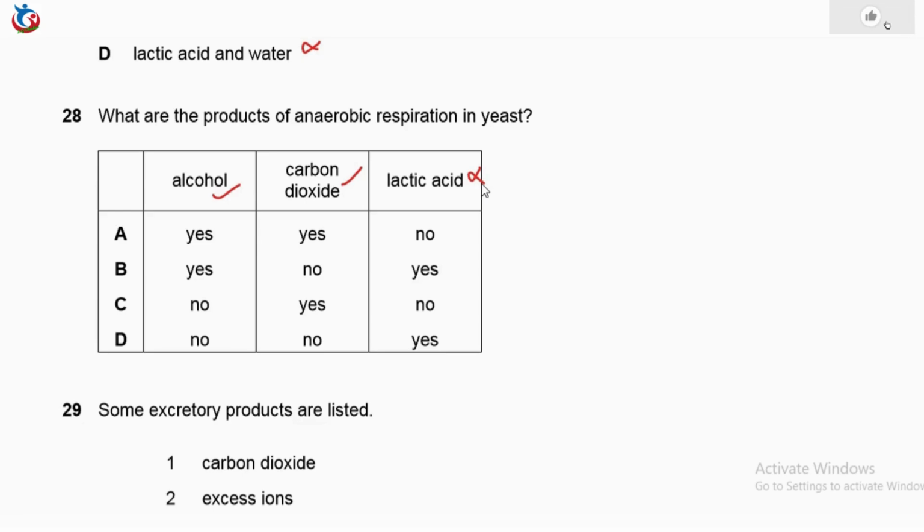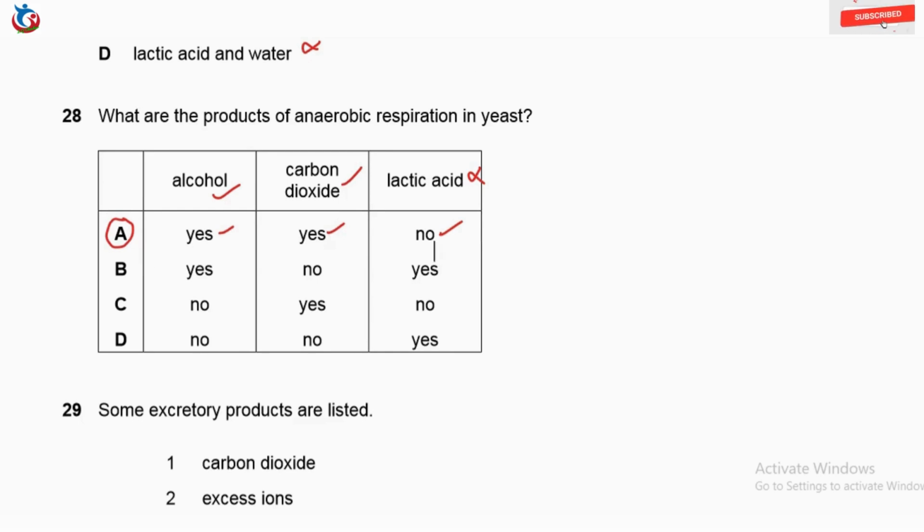So because of that, automatically our answer will be option A, which has yes for alcohol, yes for carbon dioxide, and no for lactic acid. And that is correct. So that is the perfect answer for question 28.